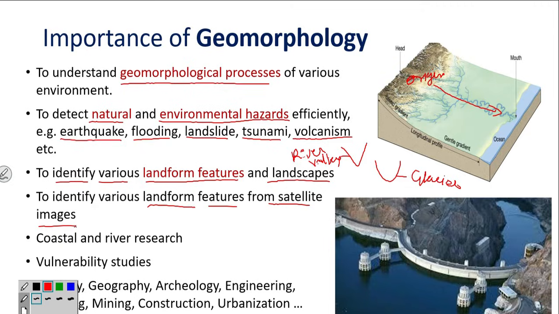Like, you should identify the difference between a river and a road constructed by humans. You should identify those features through photos, because we have not seen that particular image or aerial view of the area. So you should have that sense or art to identify the features from a satellite image.